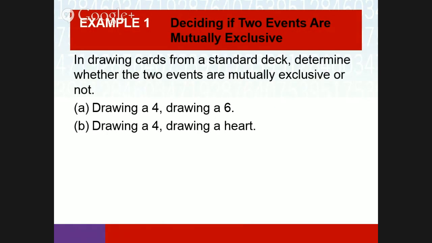So the first example is just classifying mutually exclusive events. If you look at a standard deck of cards, determine whether the events are mutually exclusive. A, drawing a 4 and drawing a 6. Is that mutually exclusive? Are there any cards that are both a 4 and a 6 at the same time? If you're going to draw one card, then it's either a 4 or a 6 or neither. It can't be both a 4 and a 6.